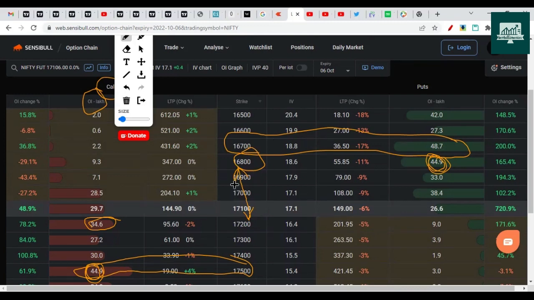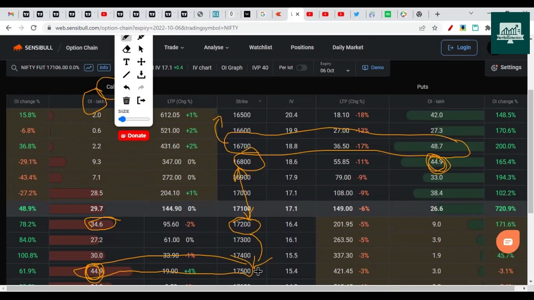Any major break of these levels, like on the daily, let's say by 3:20 we have broken below 16,700, then the next day 16,500 will come. That's how we can use the option chain. On the flip side, if Nifty closes above 17,200, then next it will hit towards 17,500. This is how the option chain can tell us the trend.